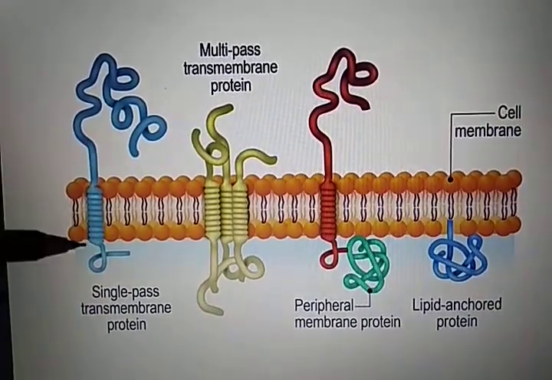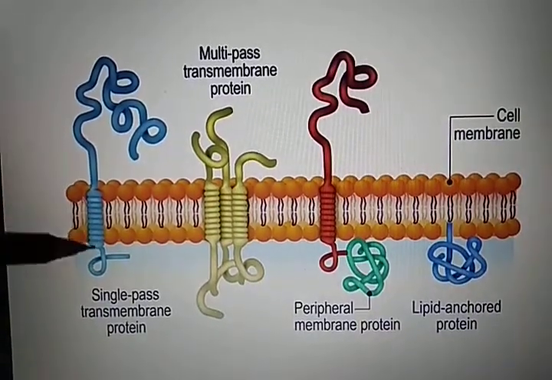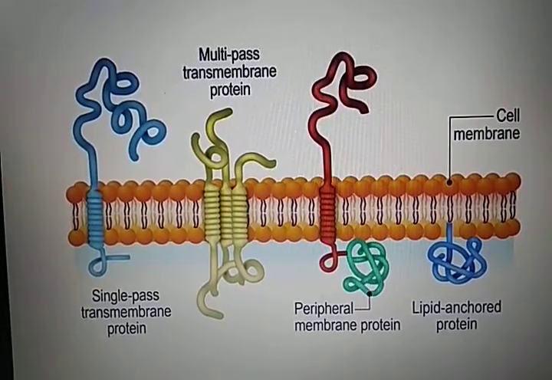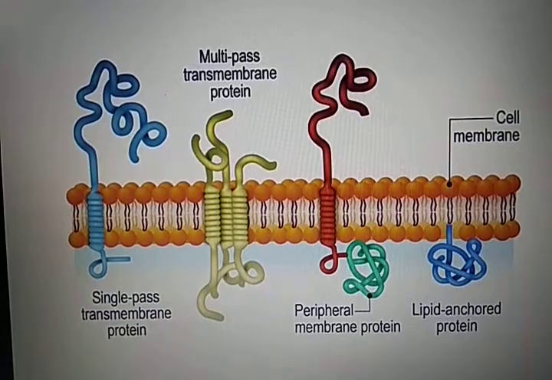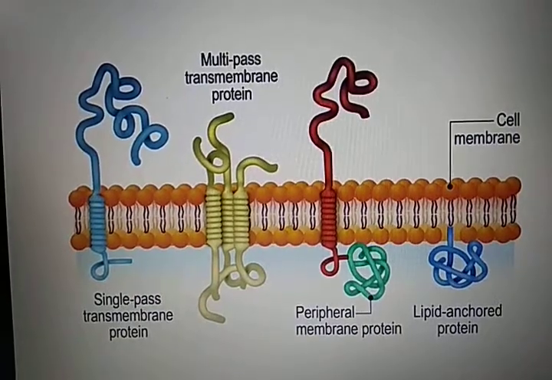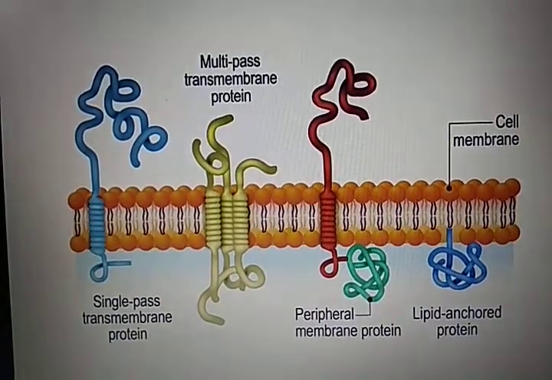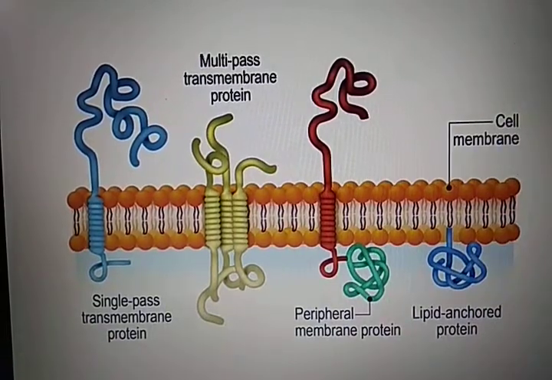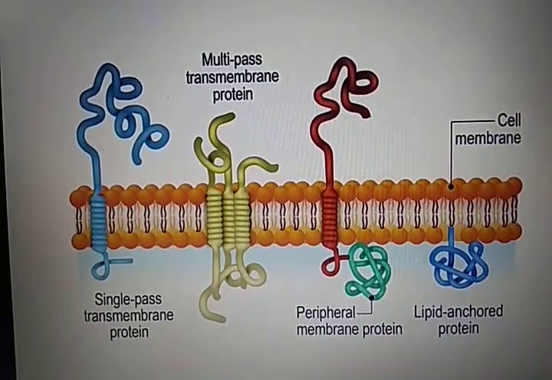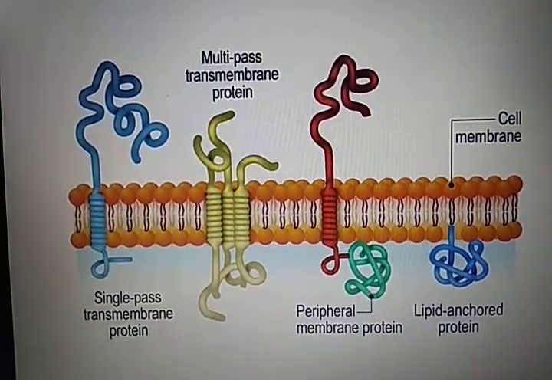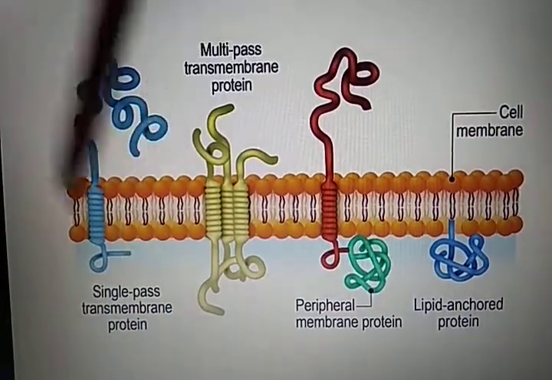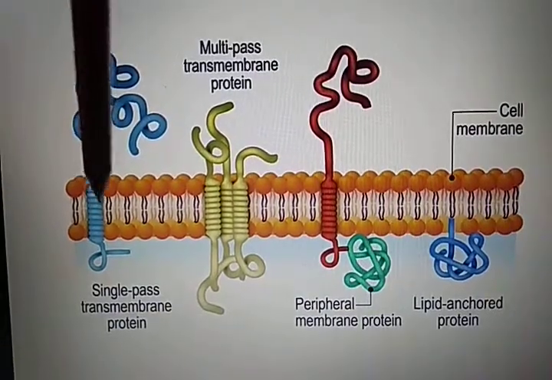The domains of the integral protein protrude on both sides. Integral proteins are also amphipathic, having both hydrophilic and hydrophobic portions as well. Thus, the protein is anchored within the bilayer and is brought into direct contact with surrounding lipid molecules. Those portions of an integral membrane protein that project into either the cytoplasm or extracellular space tend to have hydrophilic surfaces. These have the hydrophilic surfaces and these have the hydrophobic parts.